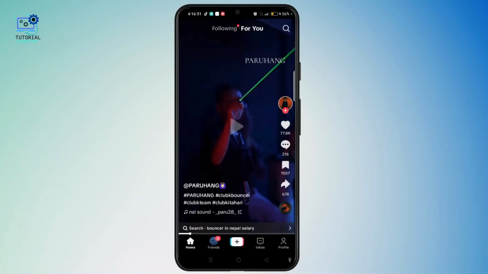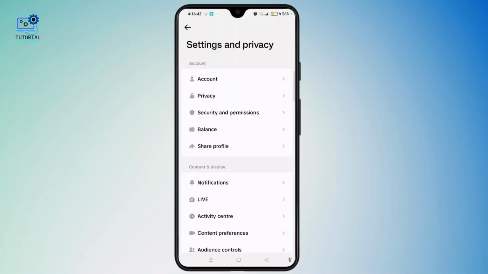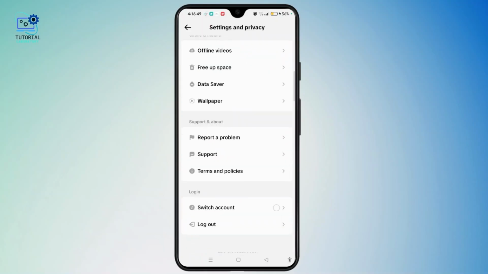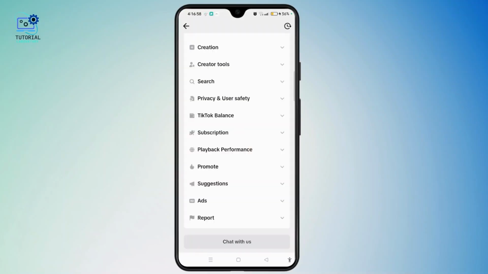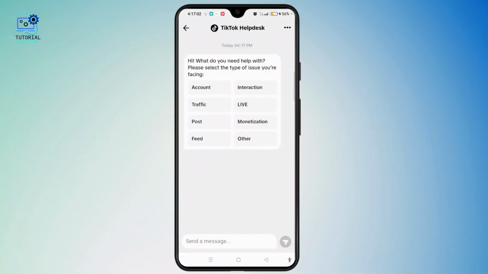So simply what you can do alternatively is tap on Profile at the bottom right and go to Settings by tapping the three-line icon at the top right and then selecting Settings. Scroll down and tap Report a problem. Scroll down and tap Chat with us, and you can ask for assistance to view someone's private TikTok account.